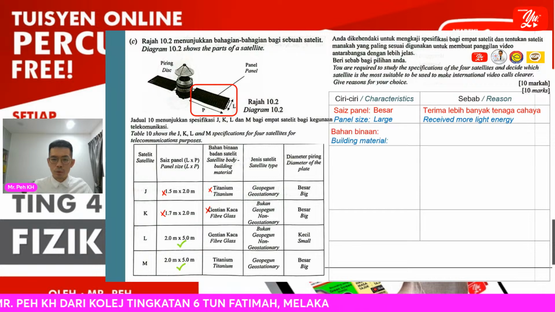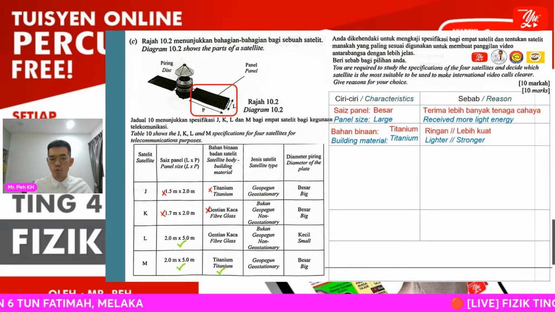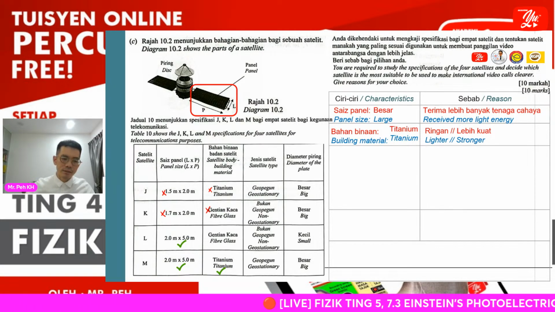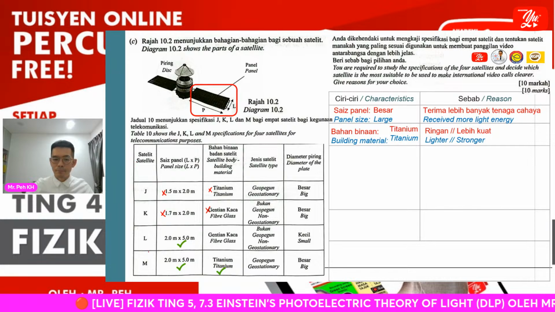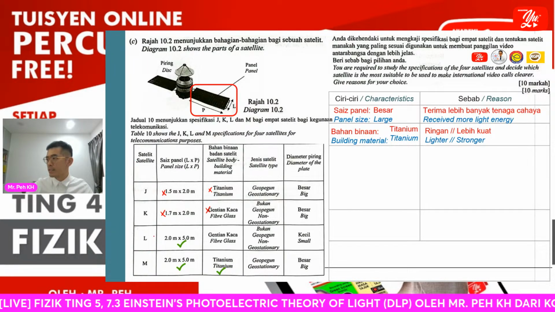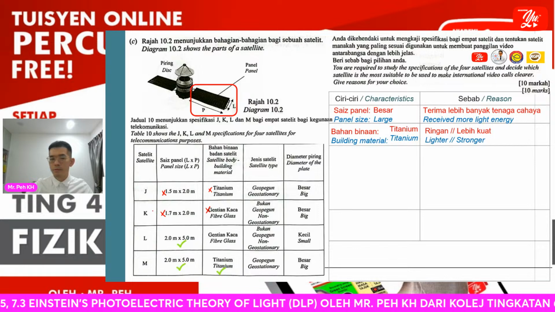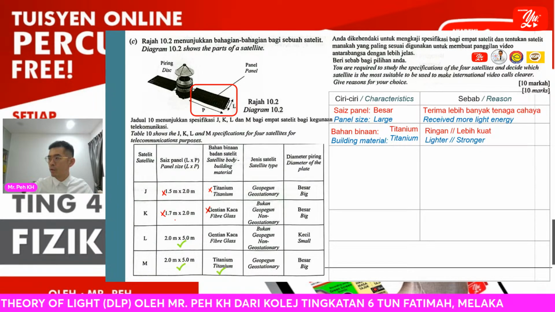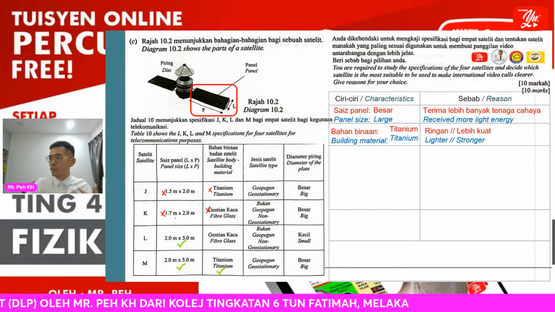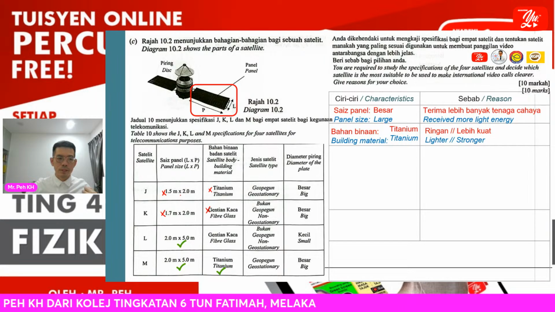You can see we are very clear that the option should go to satellite M. This is how we cancel the not possible values, so you can more easily go to the final selection.